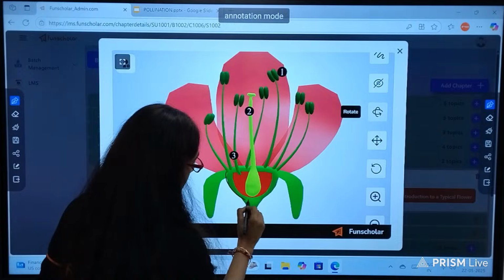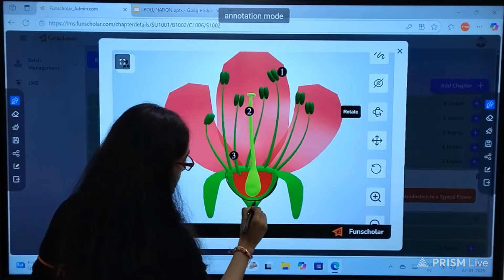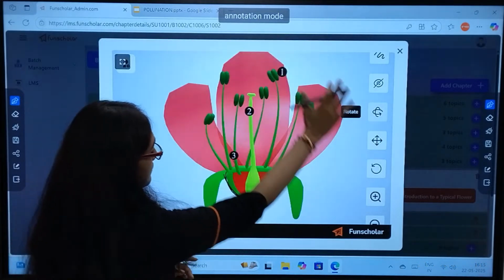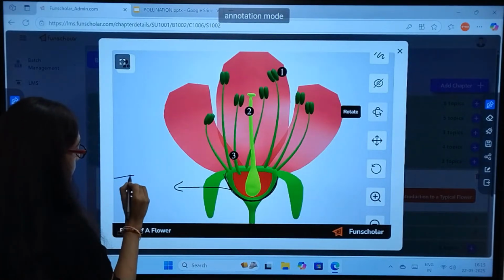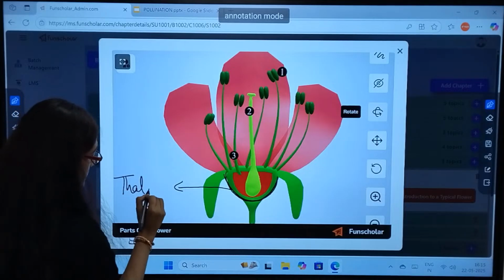This is the part which holds all the flower together. Just now I have said, this is known as what? Thalamus.